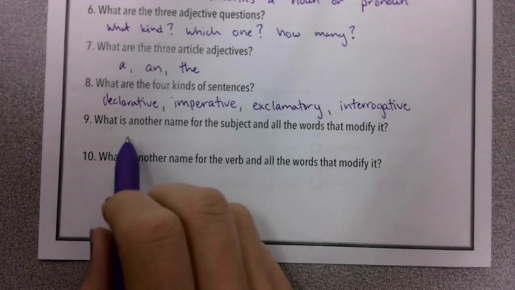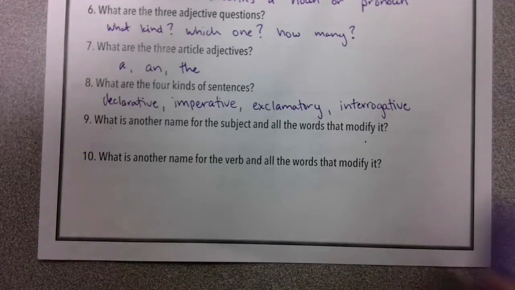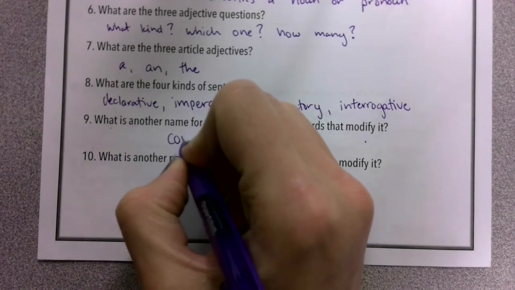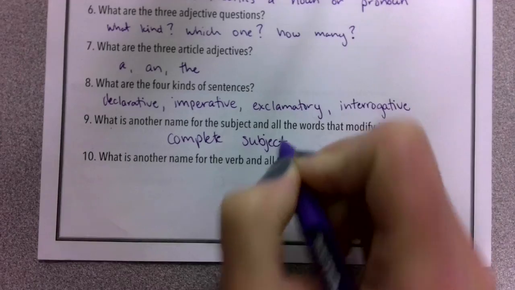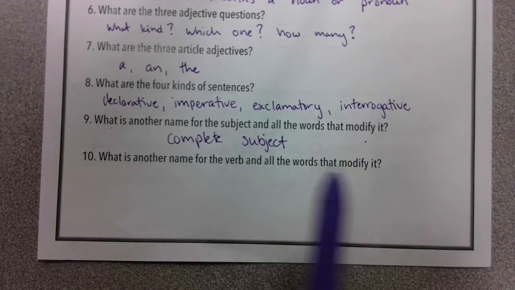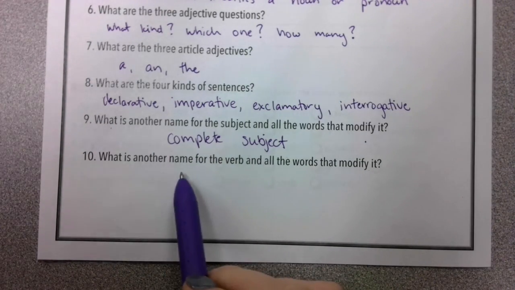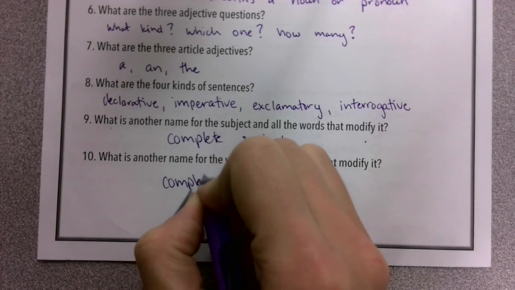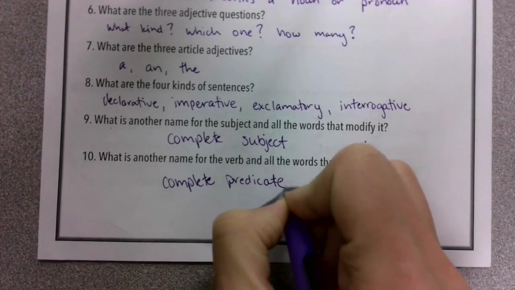Number 9, what is another name for the subject and all the words that modify it? We say this when we go back to the verb, divide the complete subject, right? The whole thing, complete subject. What is another name for the verb and all the words that modify it? Go back to the verb, divide the complete subject from the complete predicate, right? The complete predicate is what includes the verb. All right?